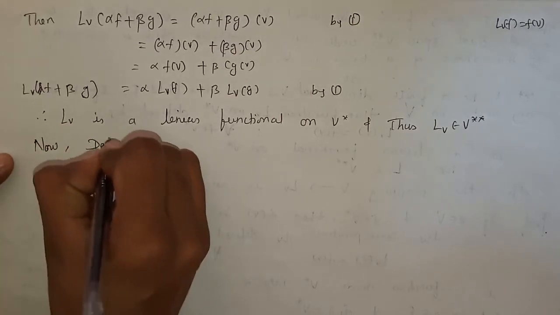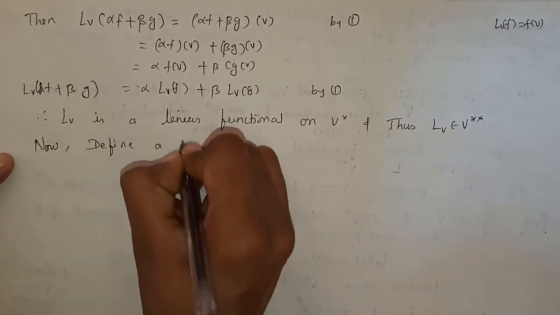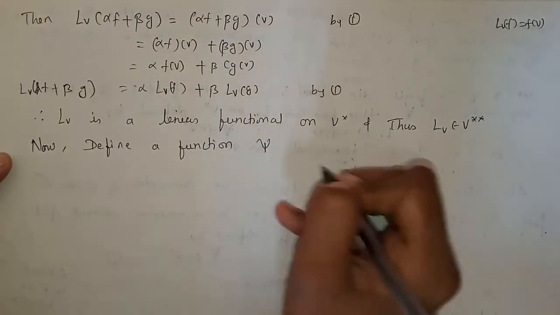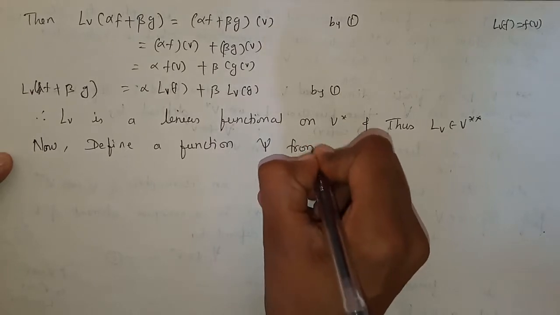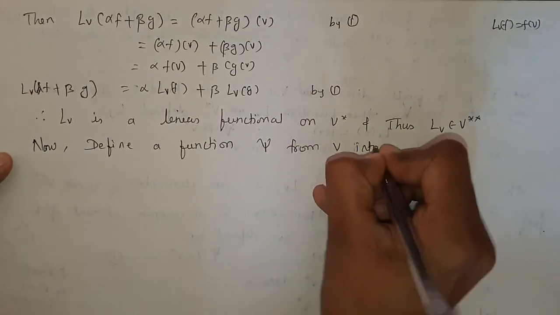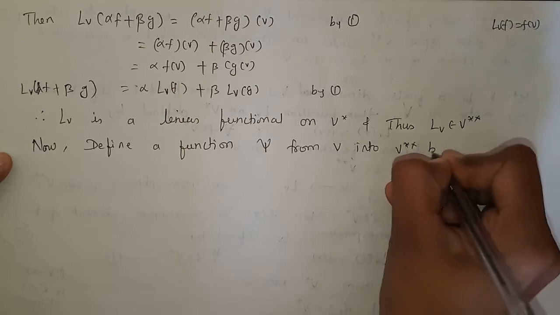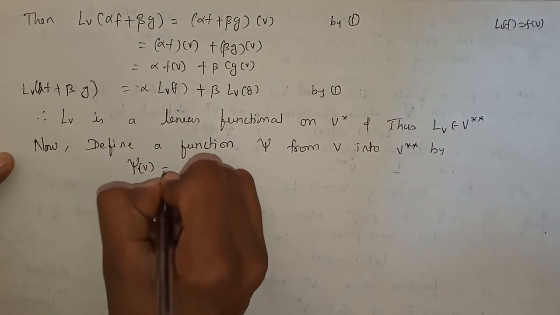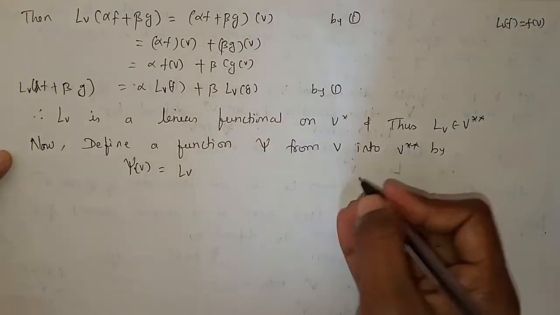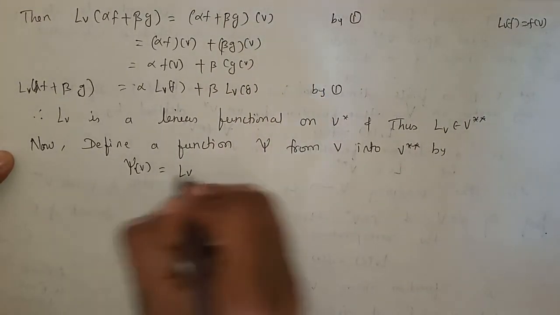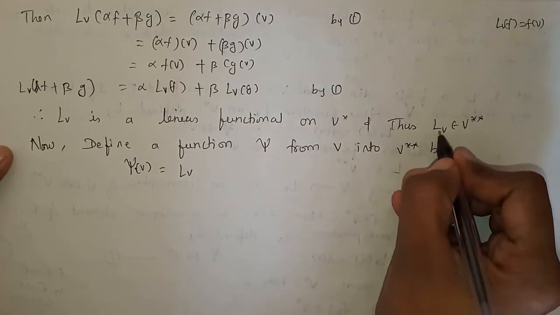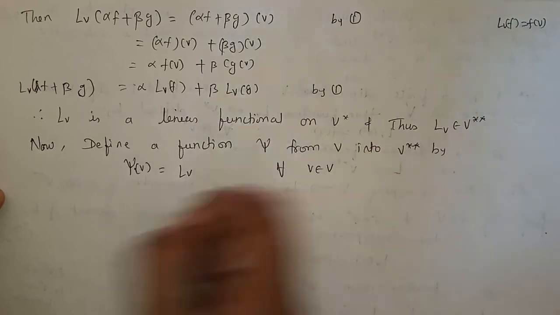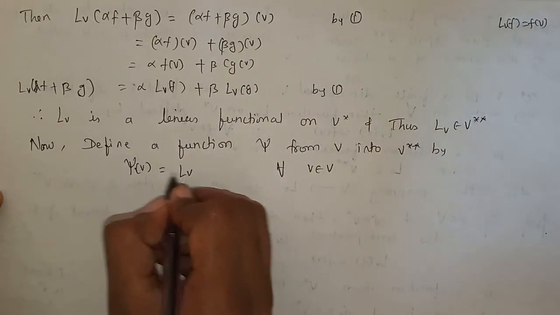Suppose this is the psi function, which is a mapping from V into V double star by psi of v is equal to L_v, because we know that V contains elements like v and V double star has elements like L_v for all v belongs to V.